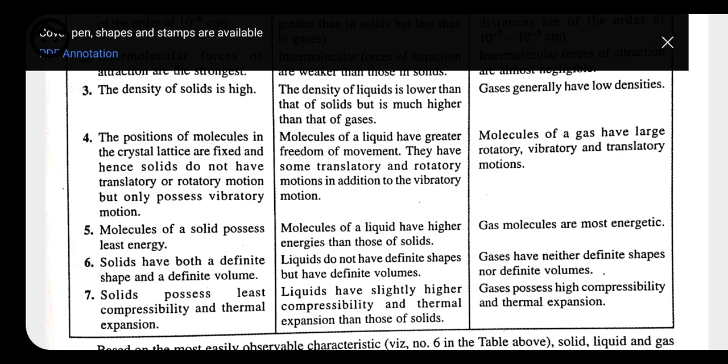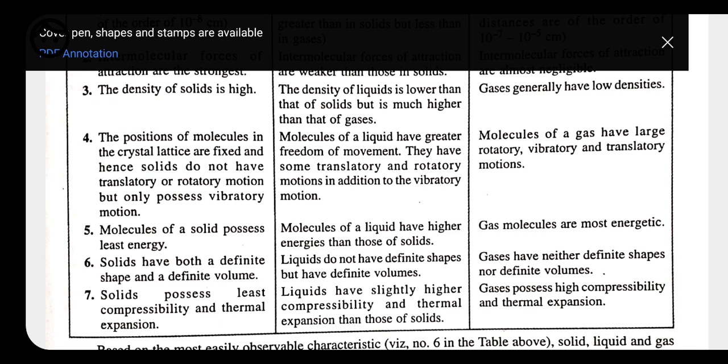Next, solid has both definite shape and definite volume, but liquid has definite volume but does not have definite shape, and gas has neither definite shape nor volume. Next, the most important property of solid is that solid possesses least compressibility and thermal expansion. Solid does not compress, because solid does not have space. That's why compressibility is not possible in case of solid. And on heating, thermal meaning heat, on increasing the temperature, solid can expand.